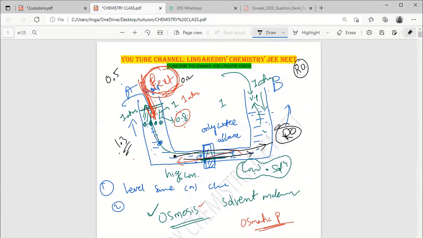In that water purifier, one engine is there, it will exert higher pressure. Then with higher pressure, the water is moving through the filters. The filters are not allowing any salts, only water. That's why pure water is coming this side. That process is known as reverse osmosis. Understood reverse osmosis, what it is? Yes, sir. Right.